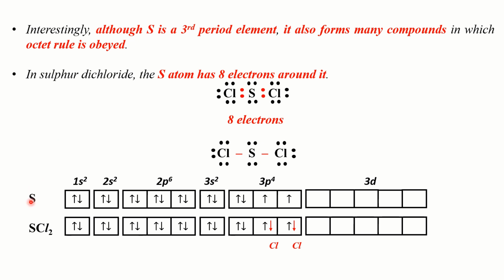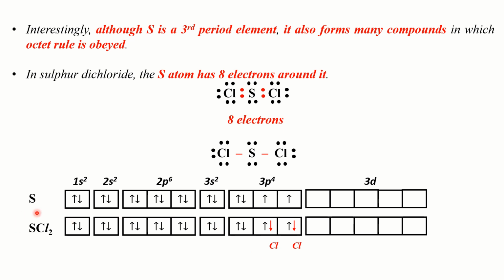The electronic configuration of sulfur is 1s2, 2s2, 2p6, 3s2, 3p4, and from this it is clear to us that there are 2 unpaired electrons in the 3p orbital of sulfur atom. Now, when 2 chlorine atoms approach sulfur atom, each of them contributes 1 electron to each of the unpaired electrons present in the 3p orbital of sulfur atom. Pairing occurs. Okay, so bonding occurs, and this is how sulfur dichloride is formed. Clear? Now, let me ask you a question.